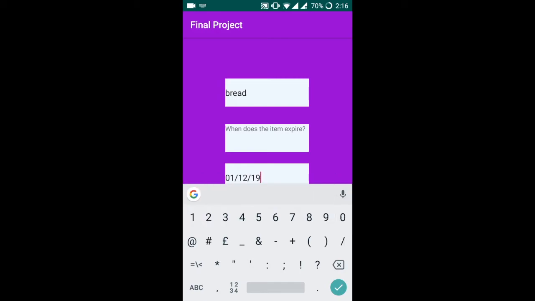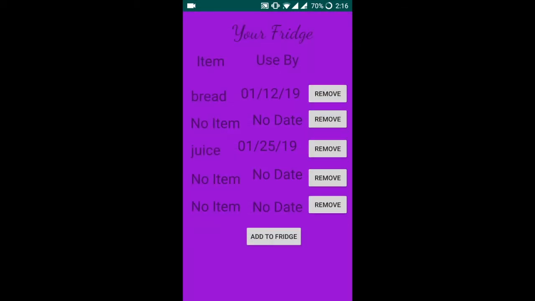This app can also be improved upon in the future by setting up alerts and notifications for when the food expires. This could be our next step.